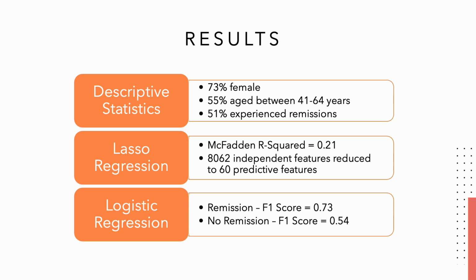This lasso regression also reduced the number of features from 8,062 different features down to 59 features that were used for prediction. The logistic regression of the initial model showed us an F1 score of 0.73 for class 0, which indicated no remission, and an F1 score of 0.54 for class 1, which indicated remission.